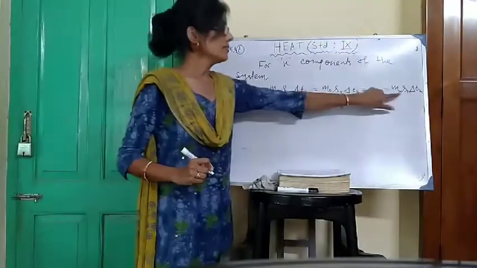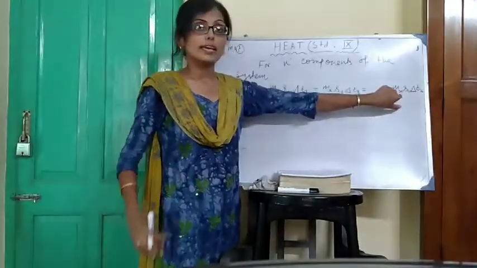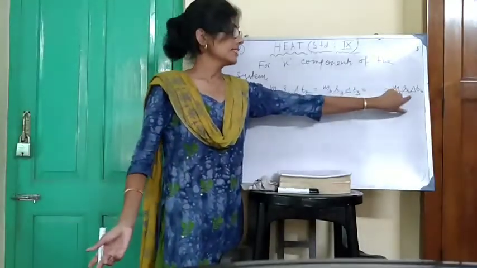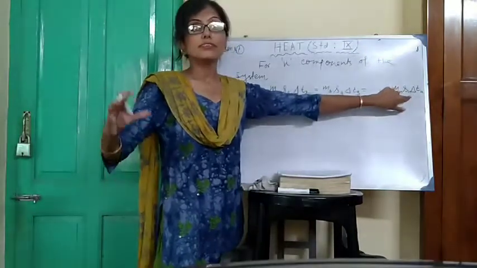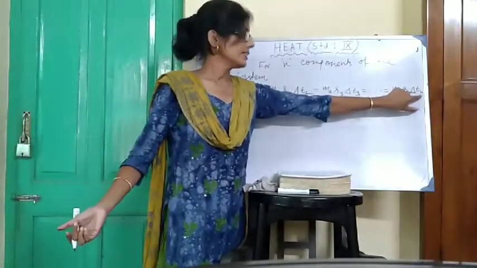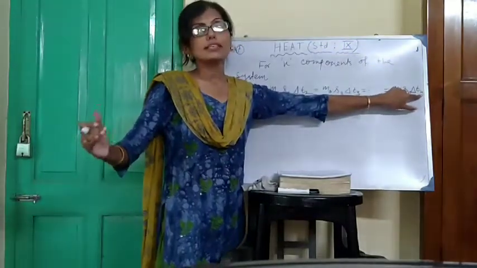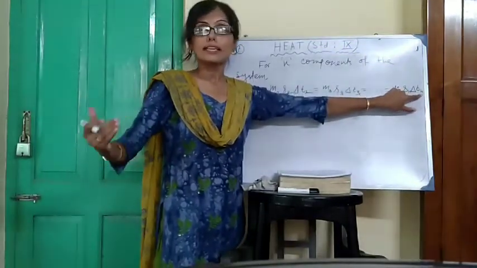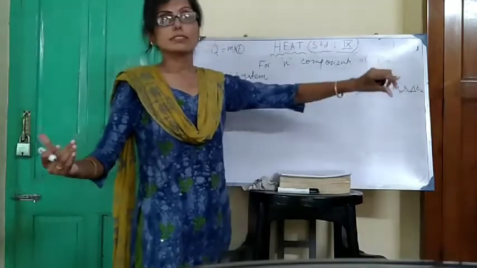Okay, Mn is mass of the nth component, Sn specific heat of the nth component, delta Tn is the change in temperature of the nth component of the composite system.